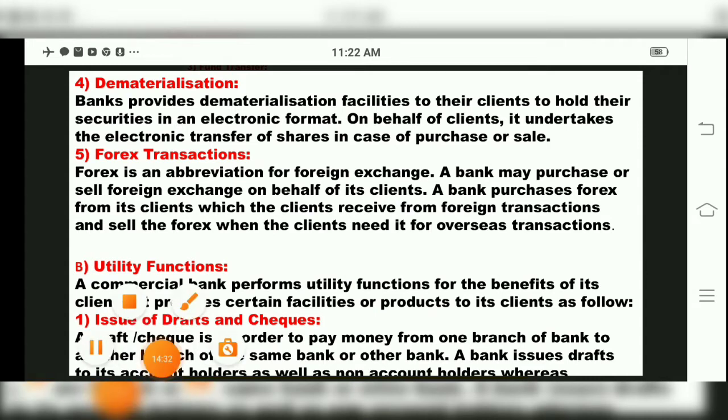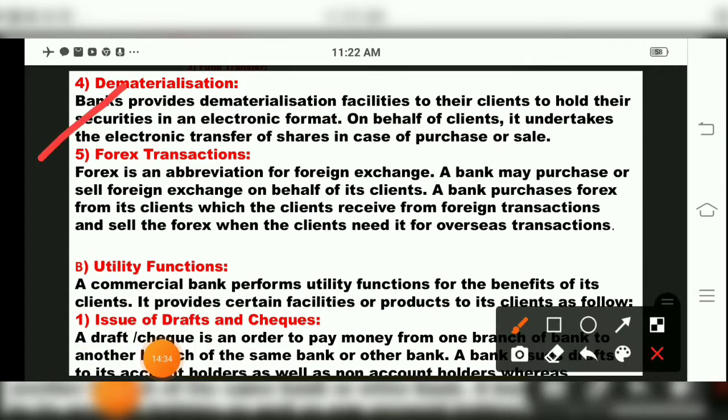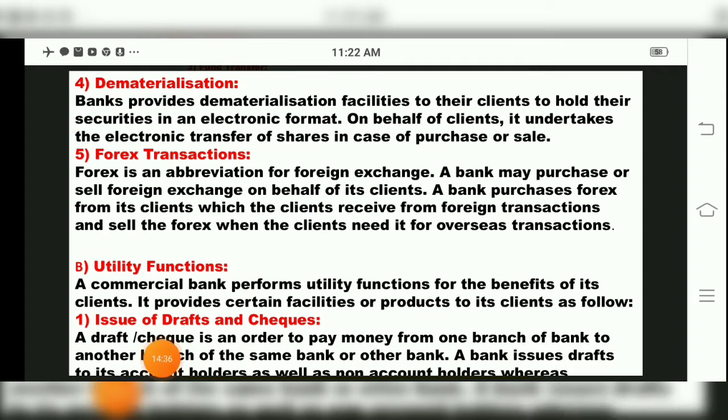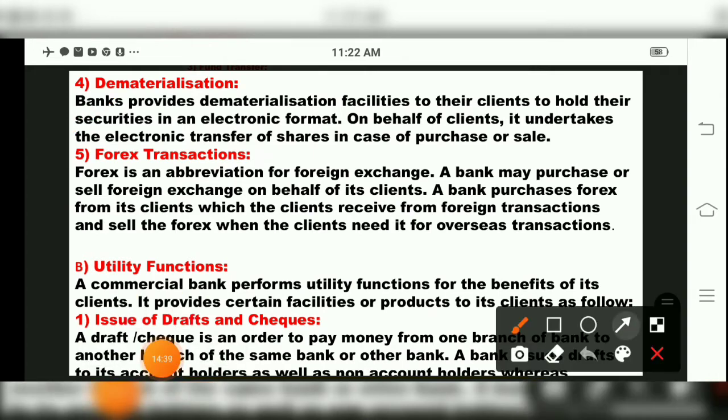Now we come to the fourth service, that is dematerialization. Regarding dematerialization, children, I will first tell you the meaning. Demat account means whatever account you have in the paper format is converted into electronic form. That is called the demat system, demat account or dematerialization. The paperwork is converted into an electronic account, meaning whatever account you have on paper will be transferred to an online account. That is called dematerialization.